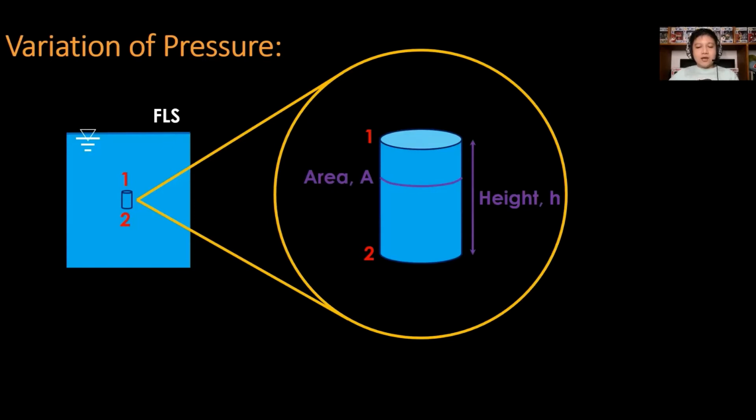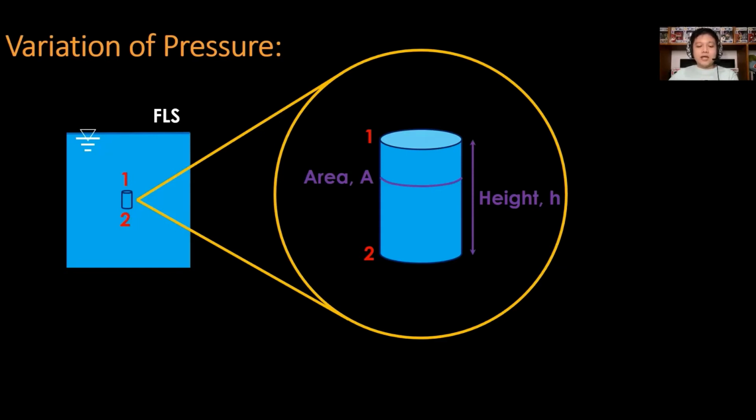So again, we have A as the area and H as the height. For our forces acting on this sample column, we will not consider the horizontal components since the forces will be eliminated or the forces are equal at same levels.